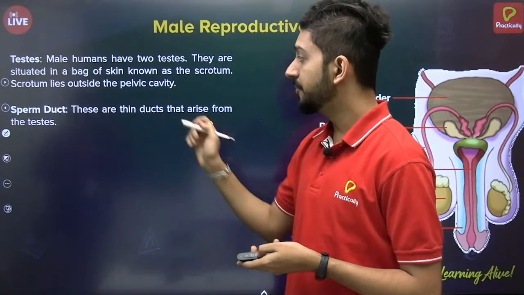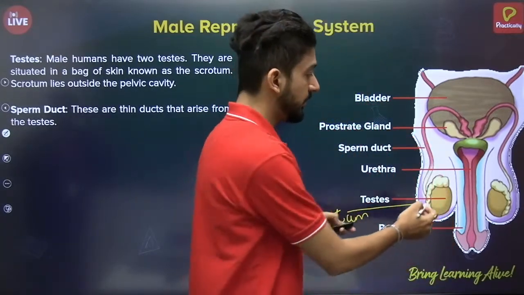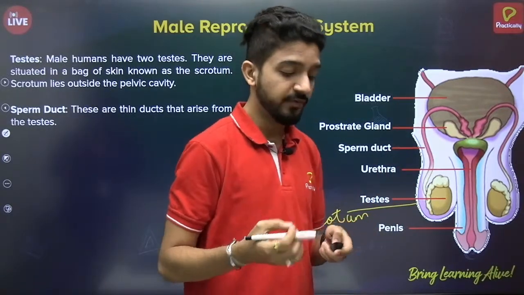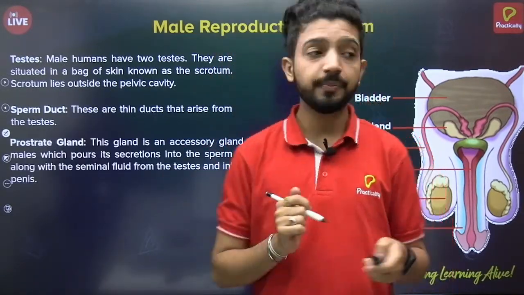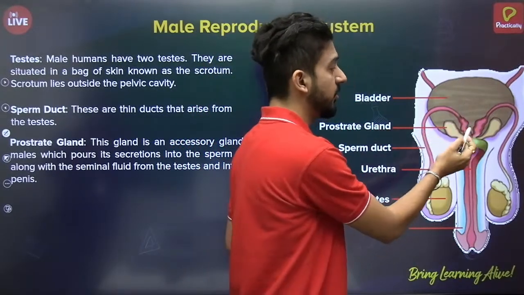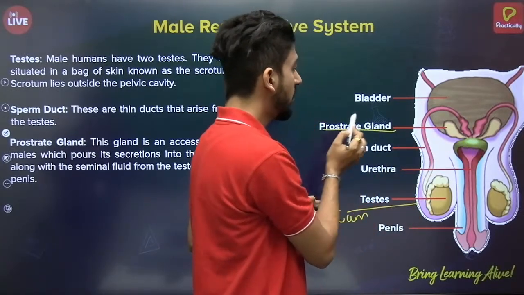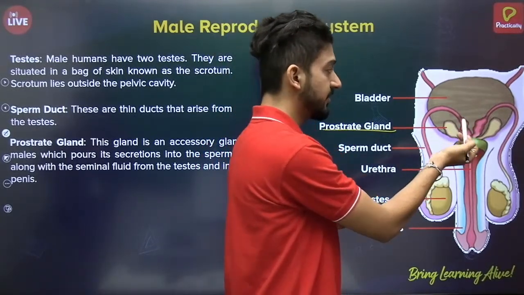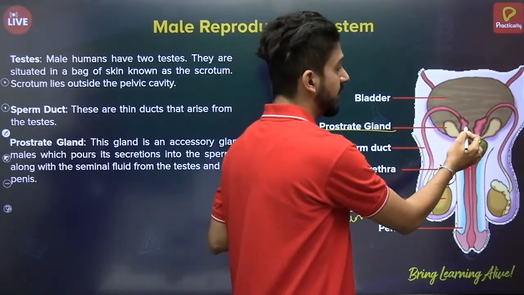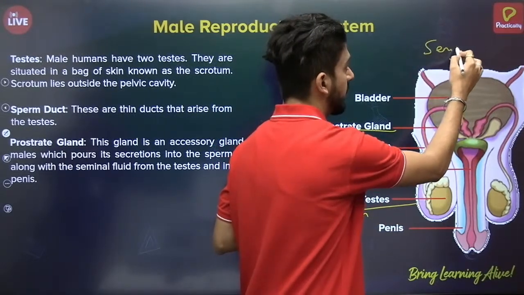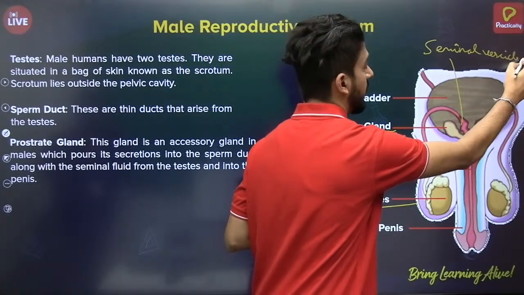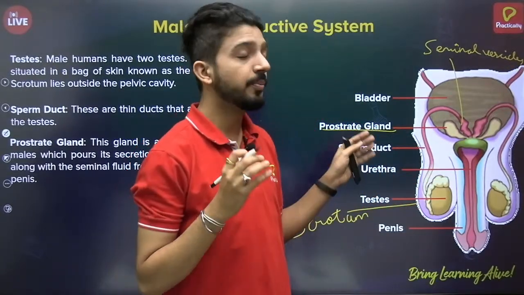Then we have the sperm duct. These are the thin ducts which arise from the testis and carry the sperms further. And then we have the prostate gland. As the sperm ducts proceed, two glands come into the picture. One is the prostate gland, and we also have the seminal vesicles, which are not mentioned here, but this is additional information we need to know. We have the seminal vesicles over here and the prostate gland. Both of them contribute to the component of semen.